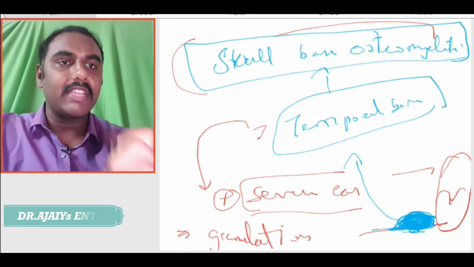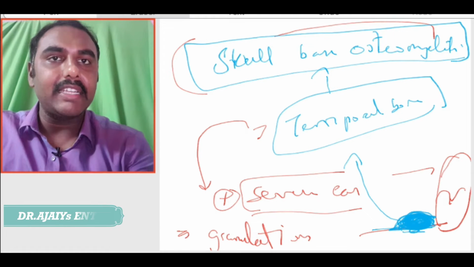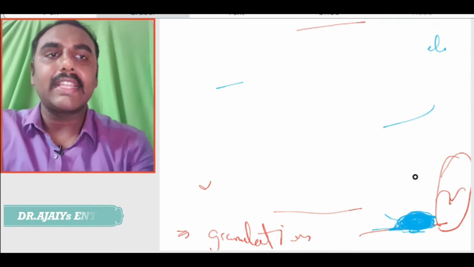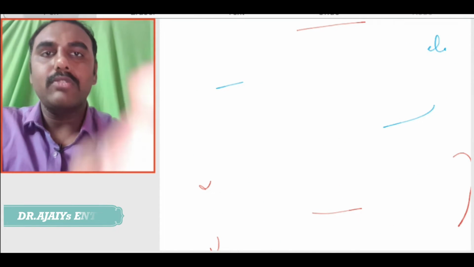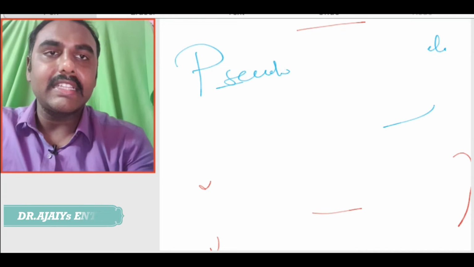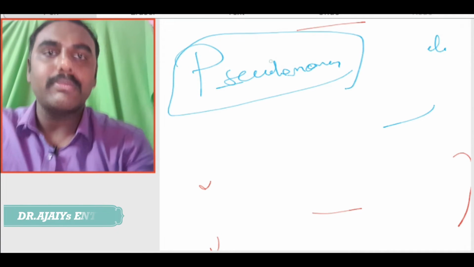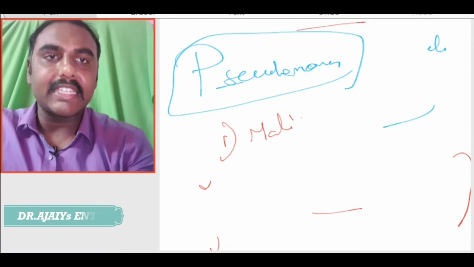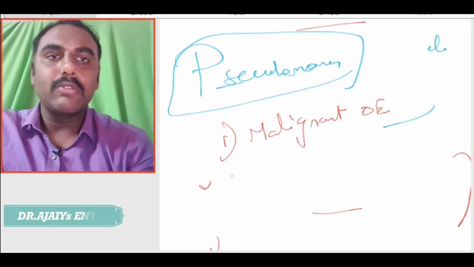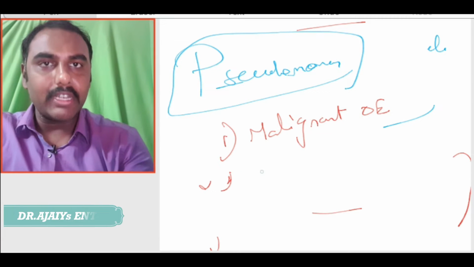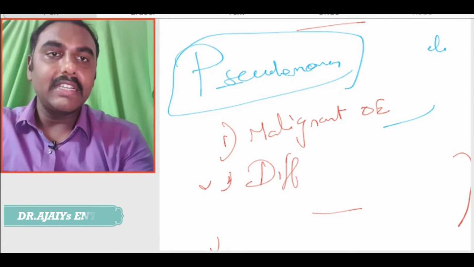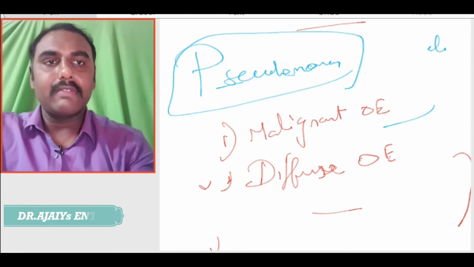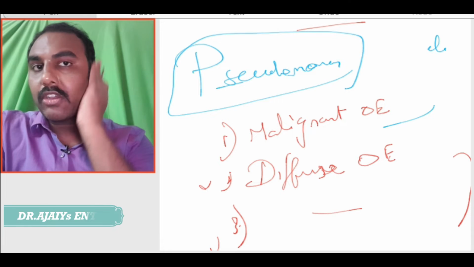The next question they will ask is, what are the Pseudomonas infections which can occur in the external auditory canal? One, as we discussed, is malignant otitis externa. What are the other conditions? There is one more otitis externa caused by Pseudomonas, that is diffuse otitis externa, and another condition, perichondritis of the pinna.